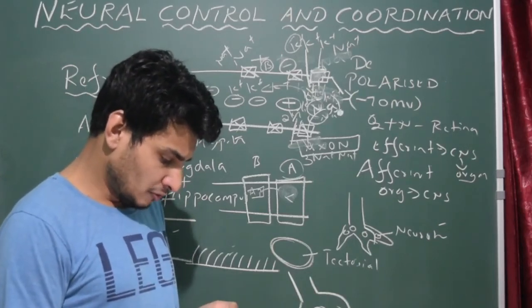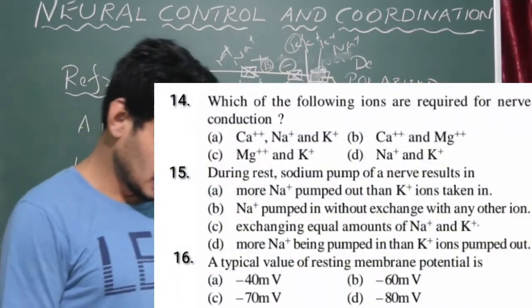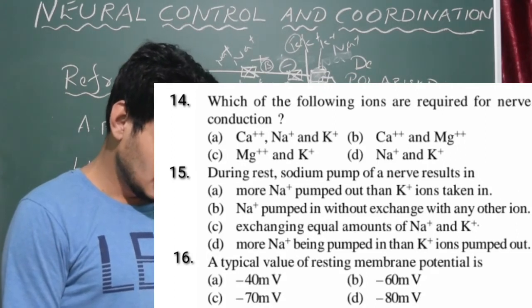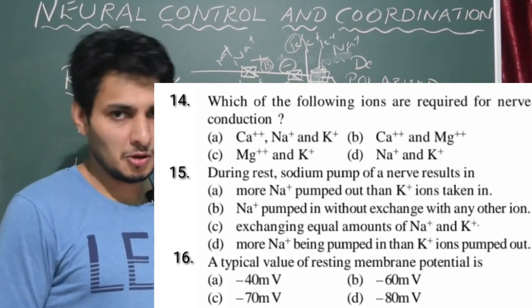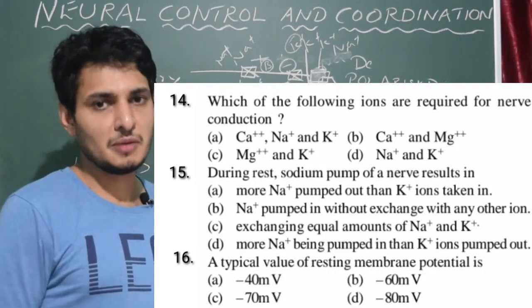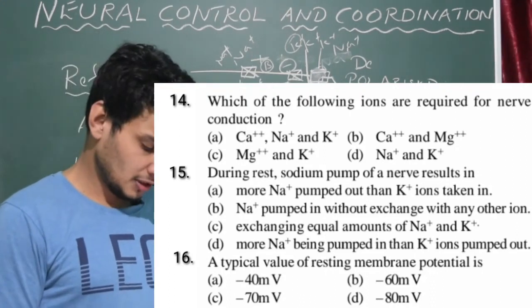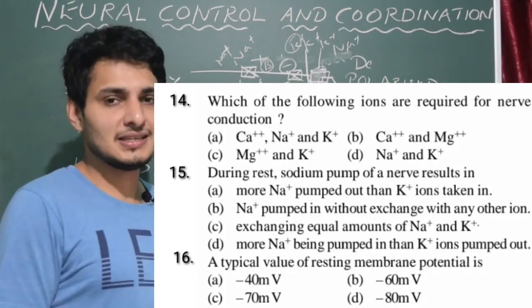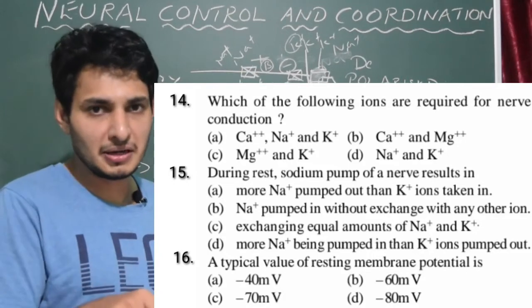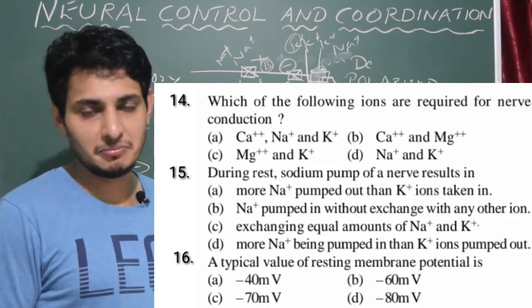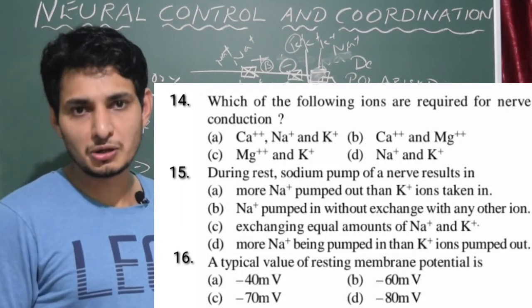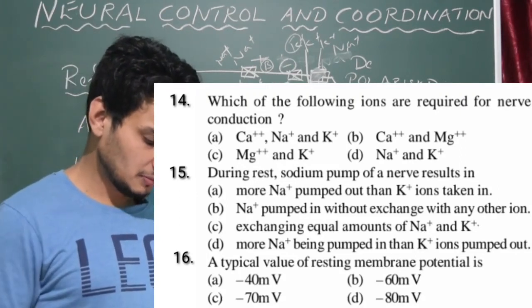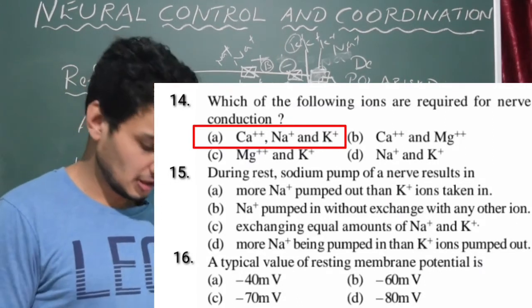Next one, 14th one. Which of the following ions are required for nerve conduction? If you look into options A, B, C, D, we need three ions. Sodium and potassium are common for the transport across the plasma membrane of the neuron. Calcium is also required. Why is calcium required? For pushing the synaptic vesicle to the plasma membrane of the synaptic knob. Without calcium, synaptic vesicles will not open to release the neurotransmitter. So we need three ions: calcium, sodium and potassium. So that is A. That was also discussed in the class.